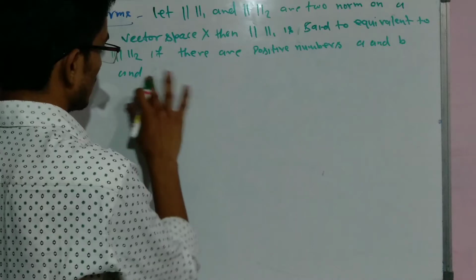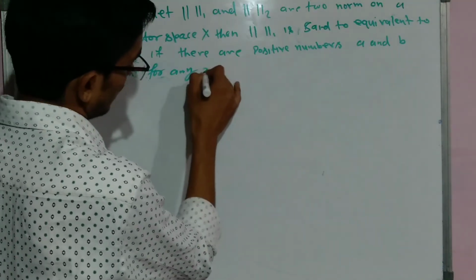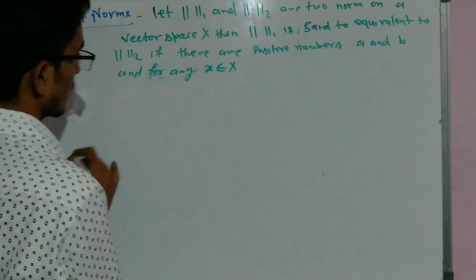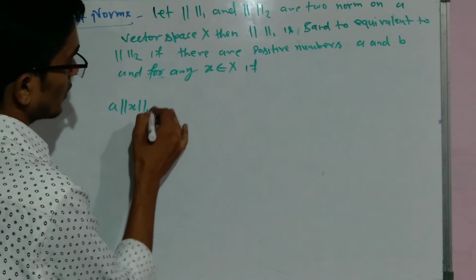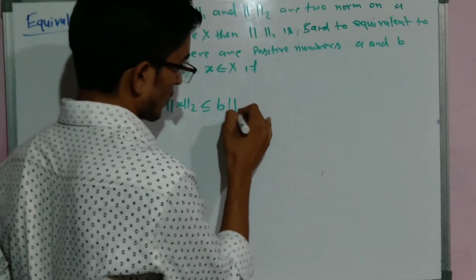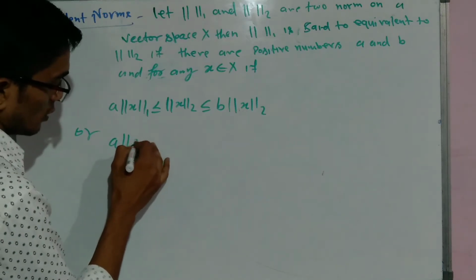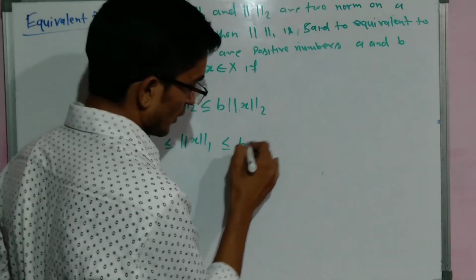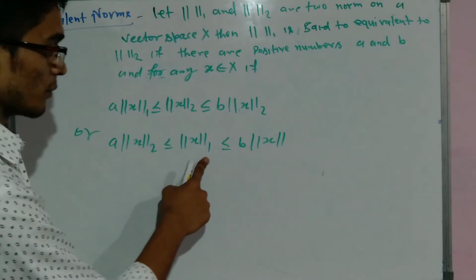And for any x belongs to X, if a norm 1 of x is less than or equal to norm 2 of x, less than or equal to b norm 1 of x, or a norm 2 is less than norm 1, b, and here we take norm 2, here we take norm 1.